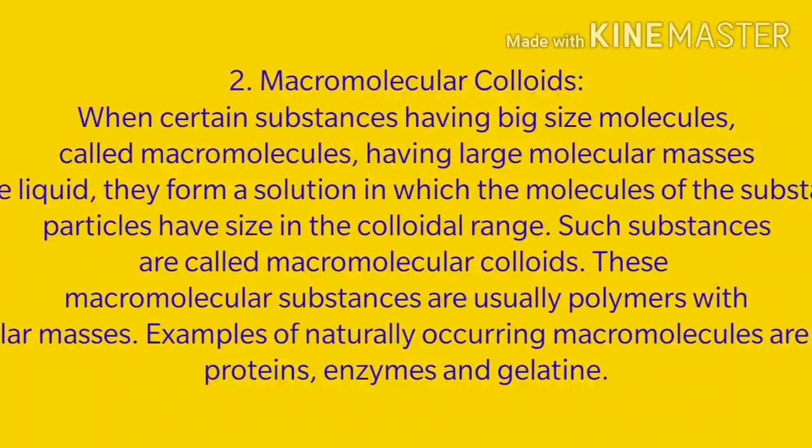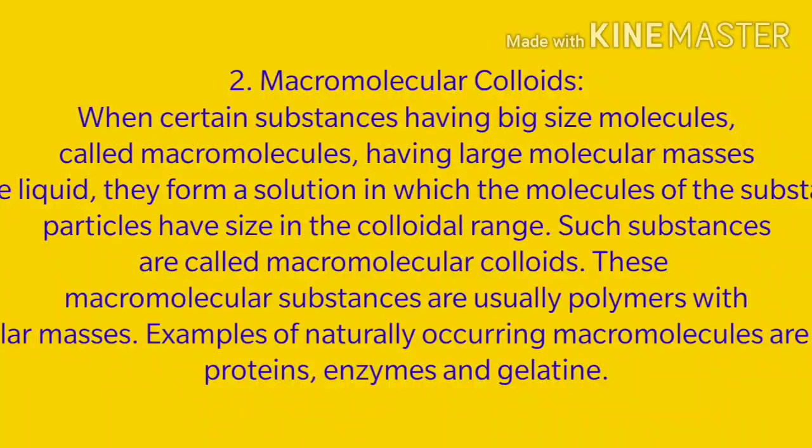Thousands of molecules join together to form a polymer, and that's why they are called macromolecules. Now when these molecules are dissolved in a particular solvent or liquid, they form a macromolecular colloid, where the dispersed particles have the size in the colloidal range.